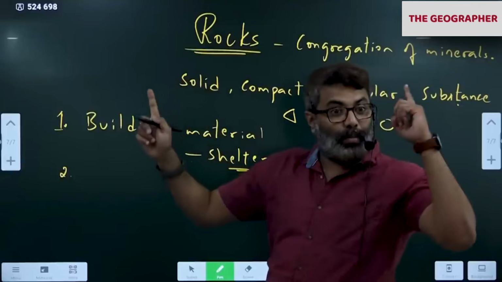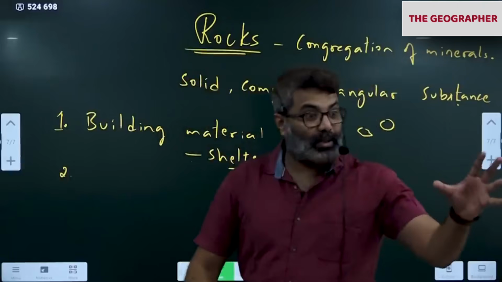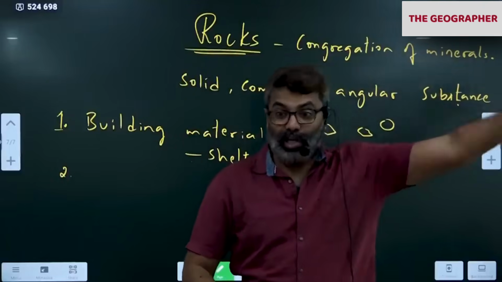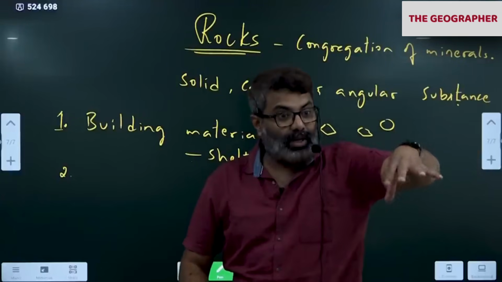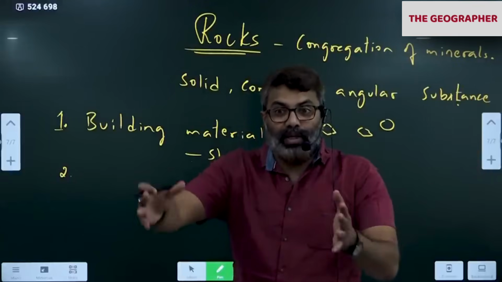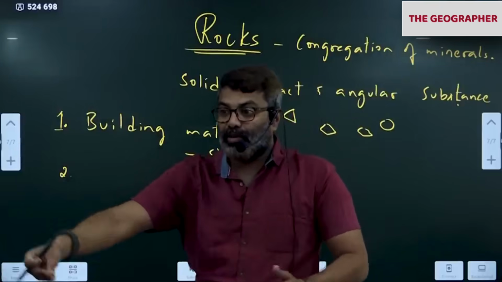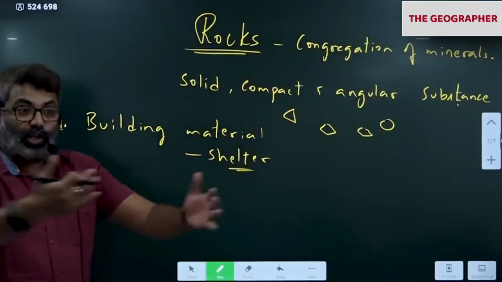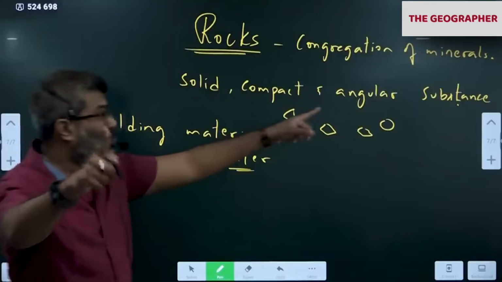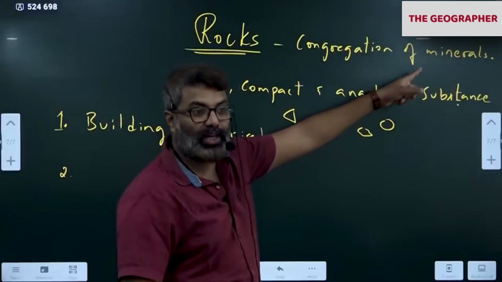If you notice carefully, Paleolithic, Mesolithic, Neolithic. What are these? Lith means what? Rock. Lith, L-I-T-H. Paleo means old Stone Age. Mesolithic means middle. Neolithic means new. After that, then copper was invented. Copper we discovered. Correct. Copper Age. Then Bronze Age. Then Iron Age. So on. So the evolution of man is also closely linked with rocks and the ability of man to use minerals. That is history. Prehistory we call it.